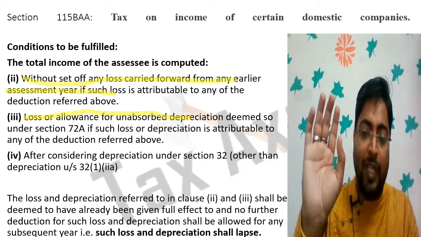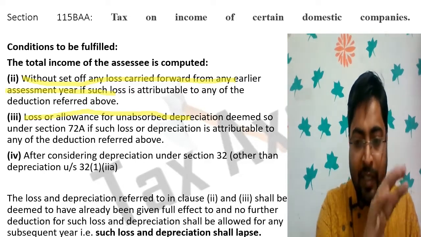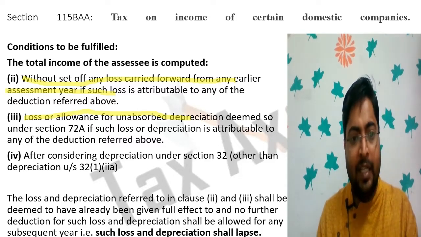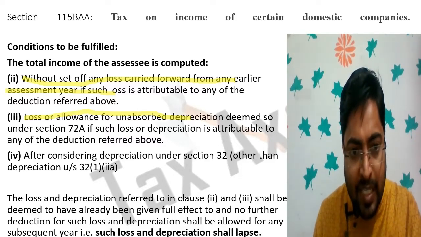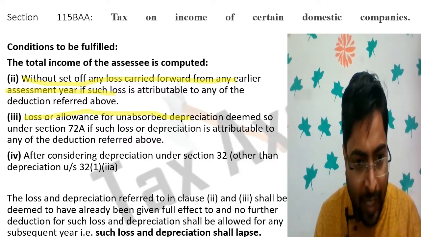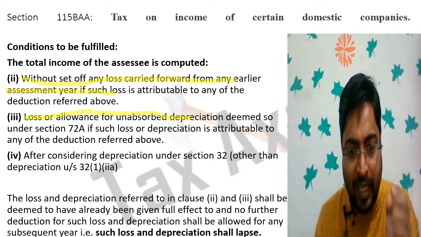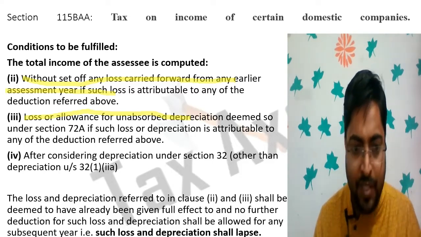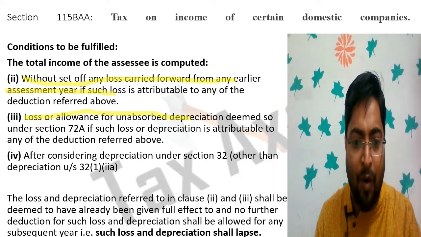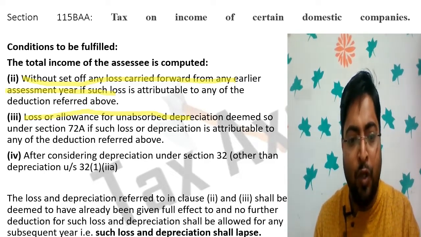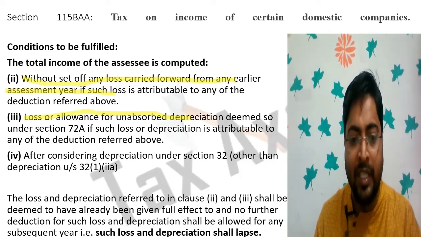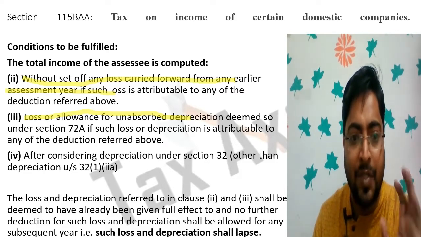So if a domestic company opts for section 115BAA, then carried forward previous year losses lapse, unabsorbed depreciations also lapse, and any remaining additional depreciation also lapses. The loss and depreciation referred to in 2 and 3 shall be deemed to have already been given full effect to, and no further deduction for such loss and depreciation shall be allowed for any subsequent year. Such loss and depreciation shall lapse.